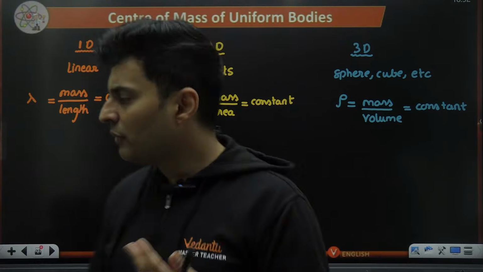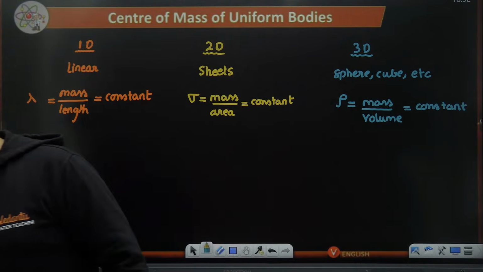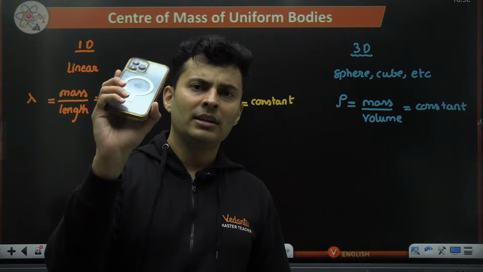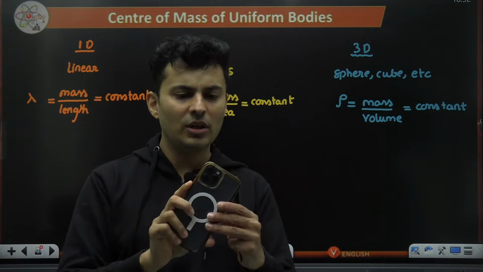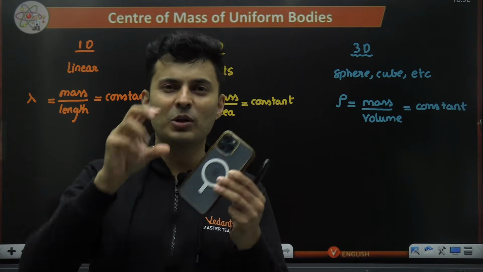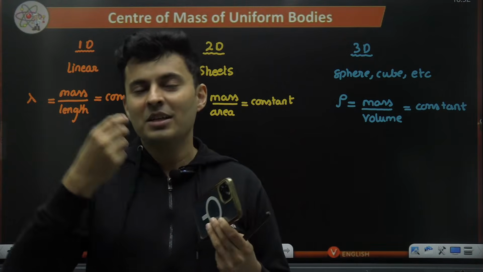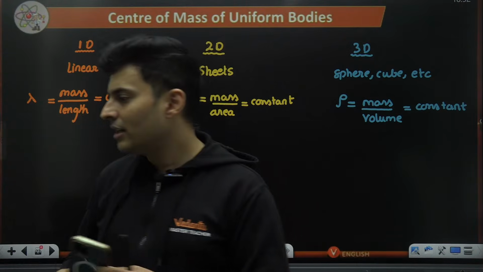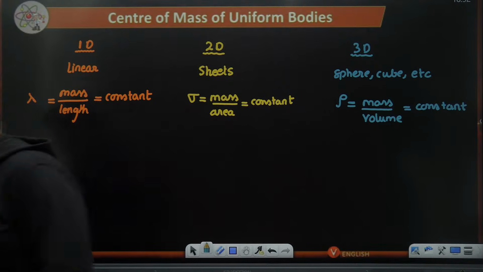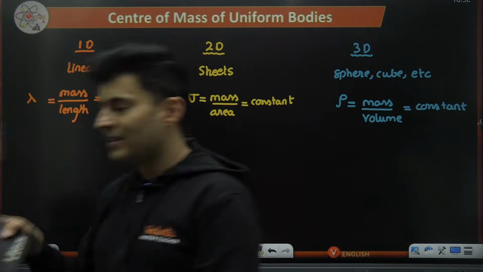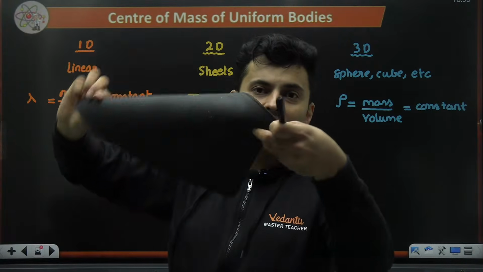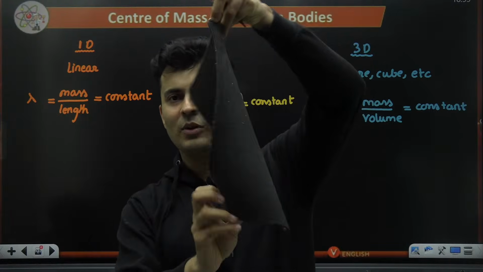If you ask me, is Shreyas Sir's phone uniform? Then obviously it's not, not just because of the shape, but because different components are inside, some space is empty, some battery is there, so it is definitely not going to be uniform. But if you ask me, sir, is this pad uniform? Even if it is like this, I would say it is uniform.